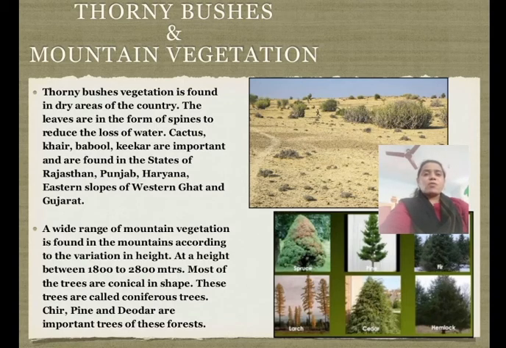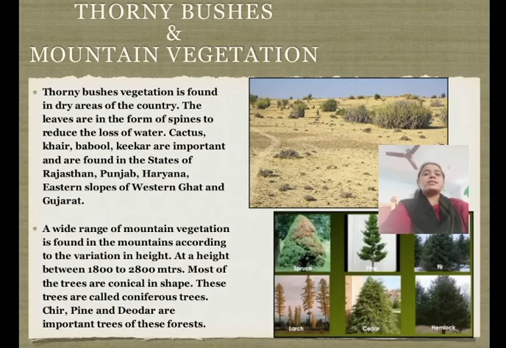Now next is mountain forest. In mountainous areas, the change in temperature with altitude gives rise to different types of vegetation. Thus, the vegetation on the mountains varies from tropical to alpine. This type of forest in mountain regions depends on altitude, because temperature decreases when the height increases. Tropical deciduous forests are found in the foothills of the Himalayas or the Shivalik range. Sal is an important tree found in this forest.